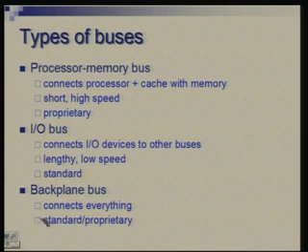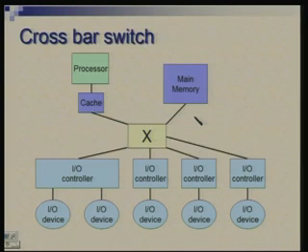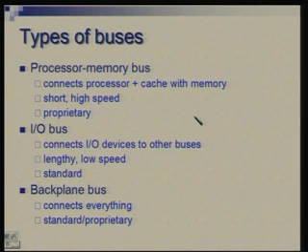Thirdly, we have what is called a backplane bus, and this is more versatile in the sense that this may connect everything. It may connect processor, memory, I/O peripherals, everything could actually be hanging. So, logically this is what we have shown in the previous diagram. If we really have a bus like this, this would be a backplane bus. Now, the question is why this term backplane?